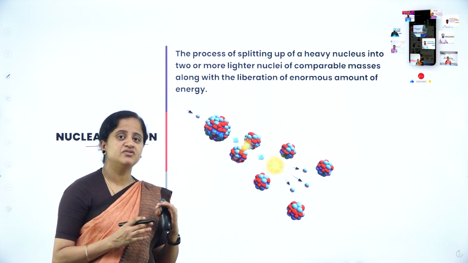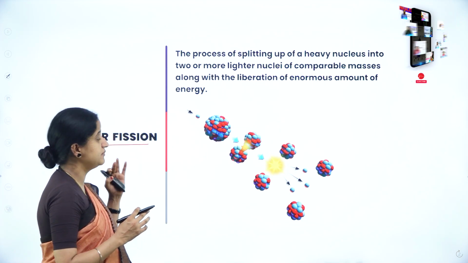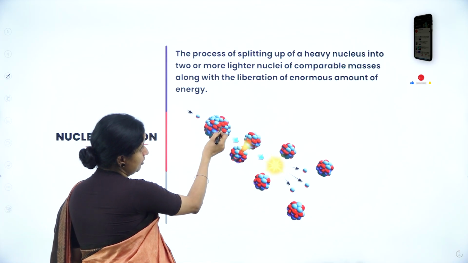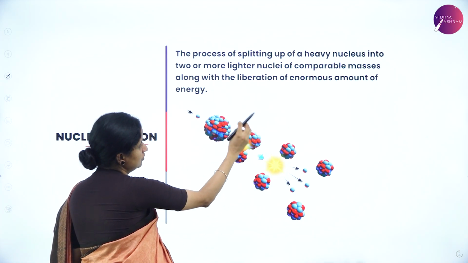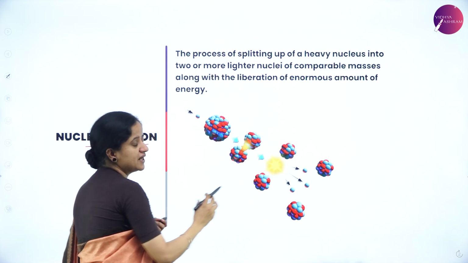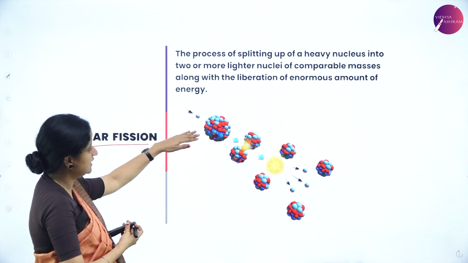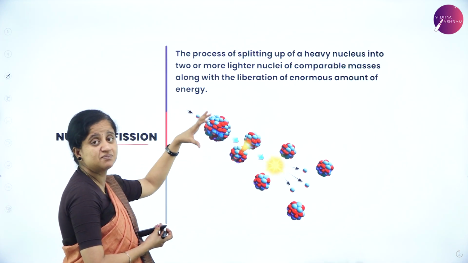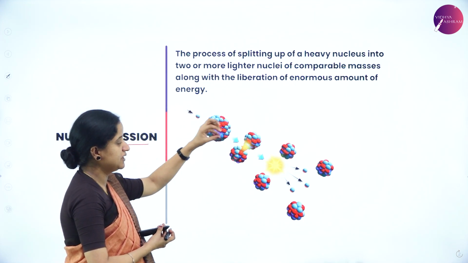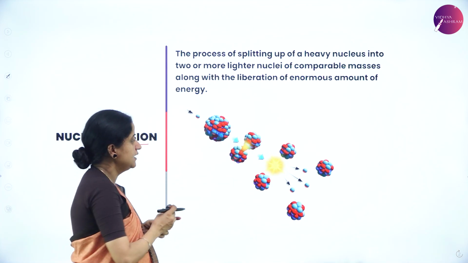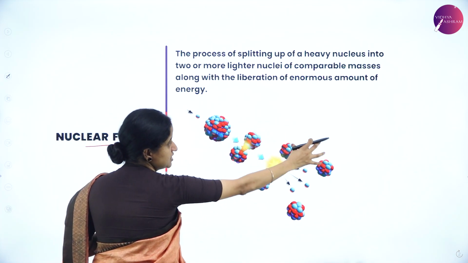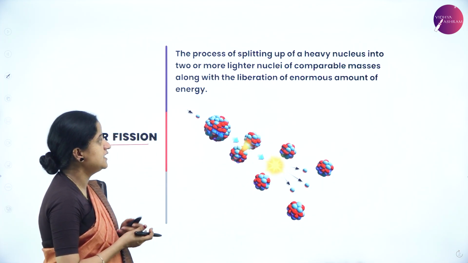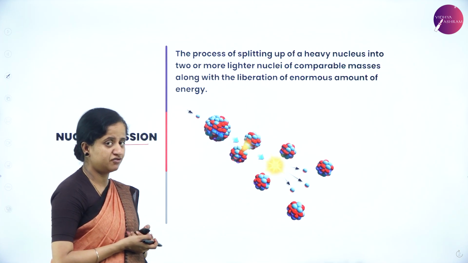So what is the meaning of nuclear fission reaction, or nuclear fission means what? It is nothing but the process of splitting up of heavy nucleus into two or more lighter nuclei of comparable masses. You can see here a heavy nucleus, it is undergoing disintegration process, it is undergoing splitting process. So after splitting up, it is divided into two lighter nuclei. Again, it will undergo division further with the liberation of enormous amount of energy, which is called nuclear fission reaction.